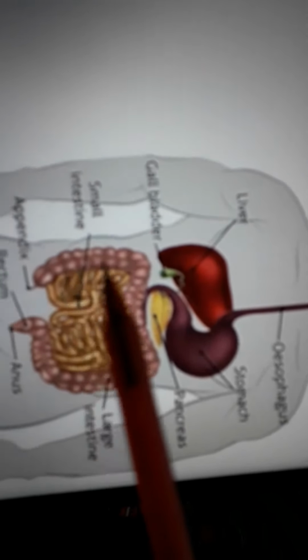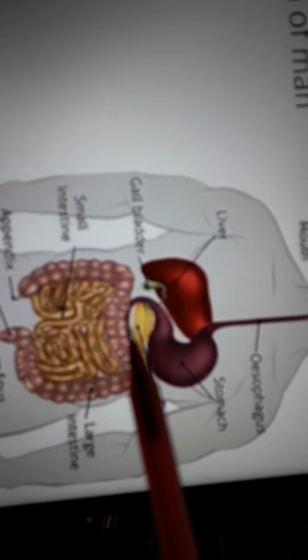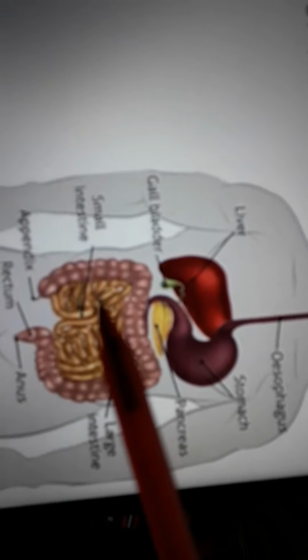Before throwing it out of the body, let me see if anything is required or not. The water, minerals, up to the last, the body tries to absorb all the required nutrients.